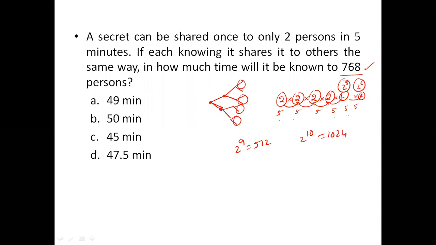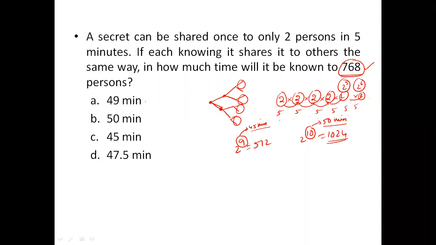So this number 768, the number of people to be known with the secret, is between the 9th 5-minute period and the 10th 5-minute period. 9 5-minute periods means 45 minutes. 10 5-minute periods means 50 minutes. Because by the time it is 50 minutes, 1024 members, 2 power 10 members, will know the secret. So the answer should be between 45 and 50 minutes.